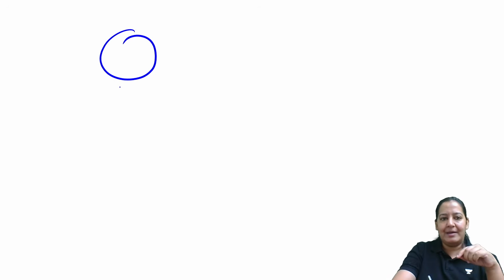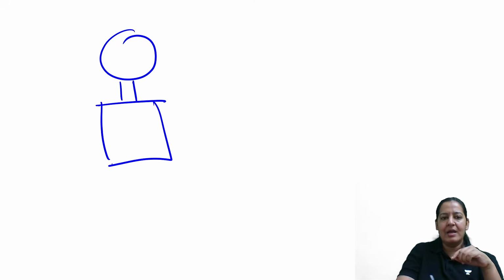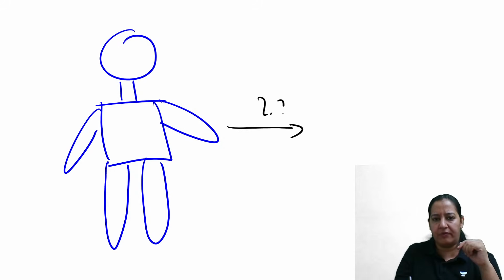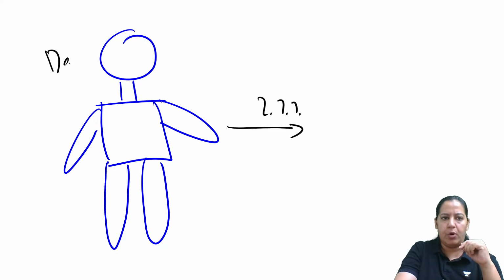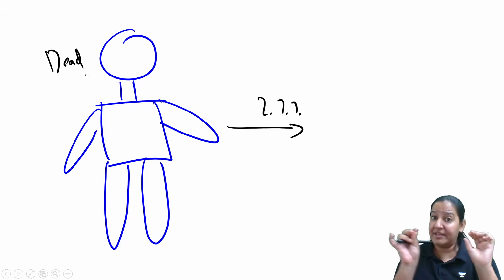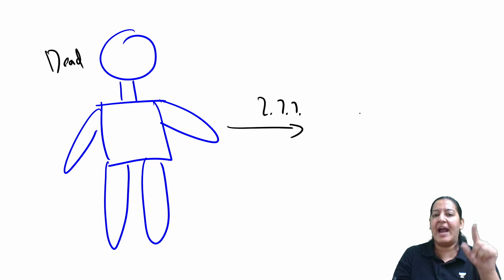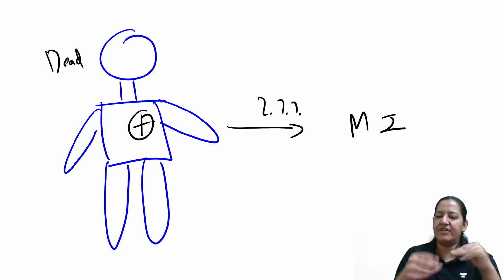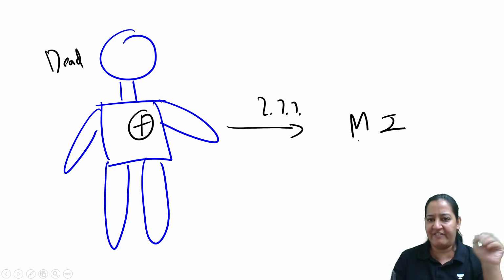Now, I would like to tell you a story here. Imagine there was a man who is dead. What is the cause of the death in this person? He is dead now. There was another person with this person at the time of the death, and he is saying that at the time of the death, he was having MI. He was having severe chest pain, and after that, he suddenly collapsed.